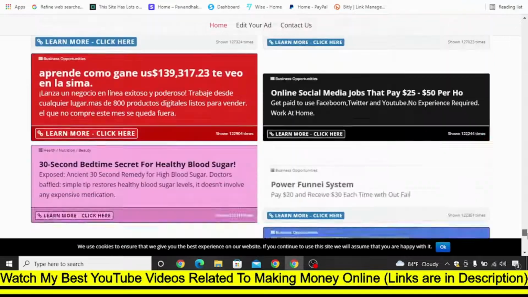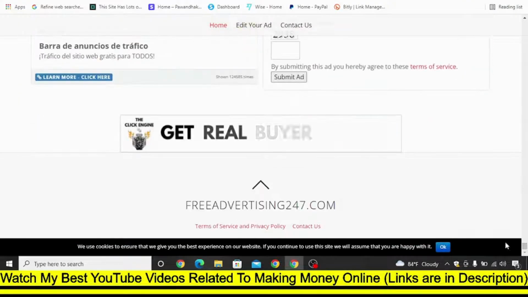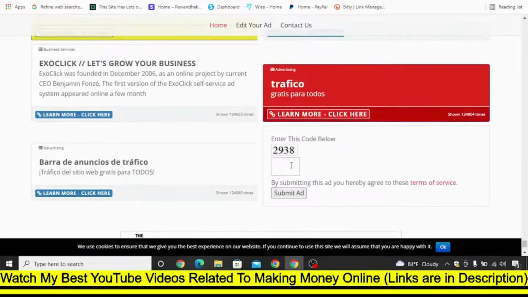Okay, you can see other people's ads also, but scroll below and you will see here you need to fill in the captcha, that is 38, and then click on submit ad. Okay, and once you submit the ad, after a little while your ad will start to display in lots of places where Free Advertising 24/7 has access. So in this way you can bring free traffic.